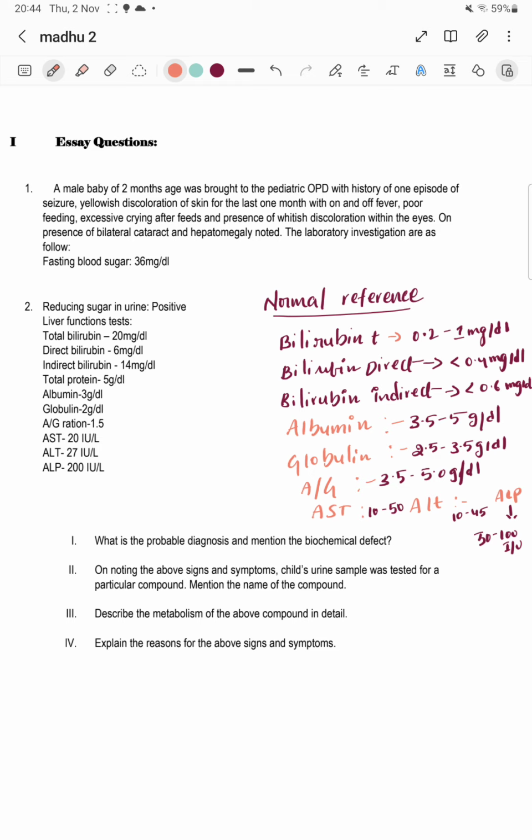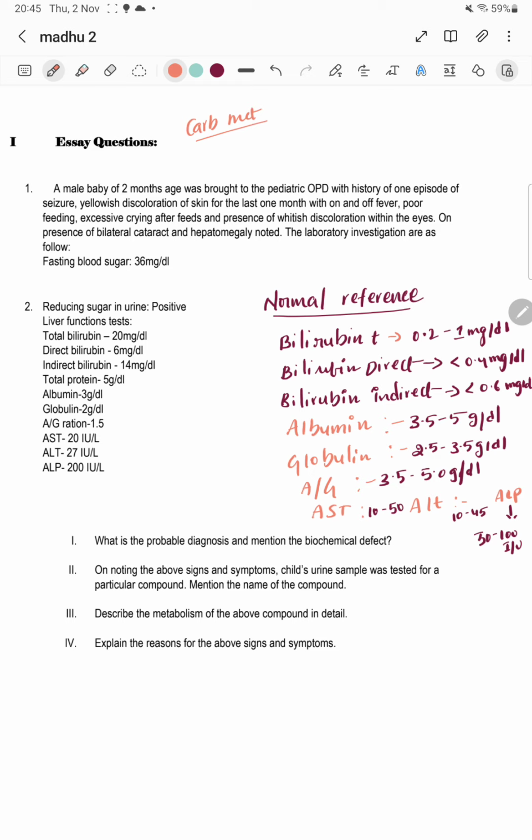In the initial step itself, I am saying this clinical question is from carbohydrate metabolism. Remember carb metabolism. So now, without any further delay, we'll go through the clinical question.